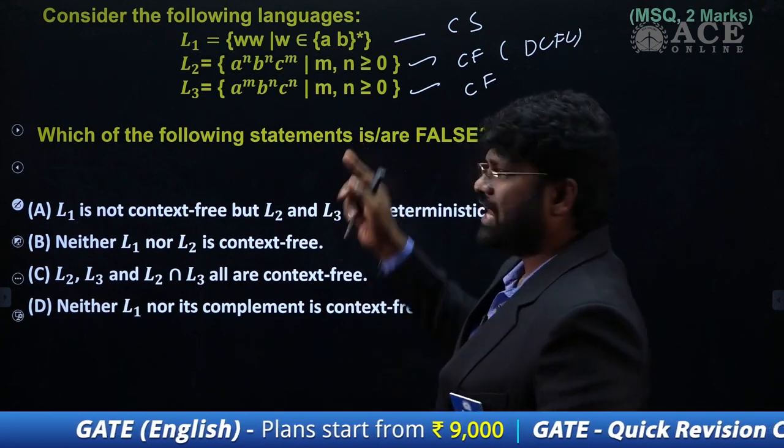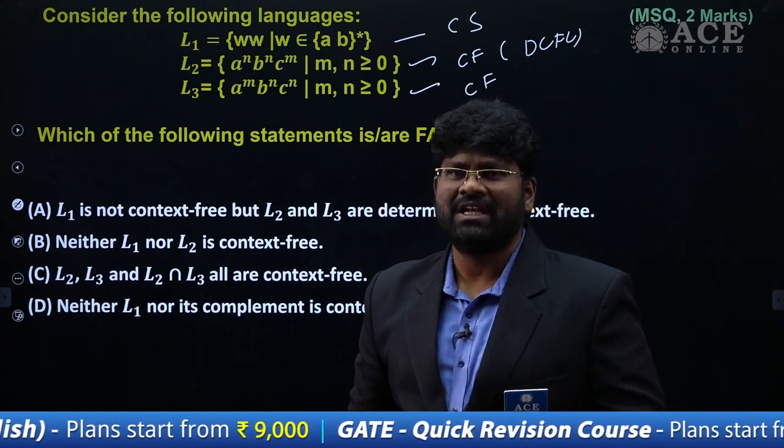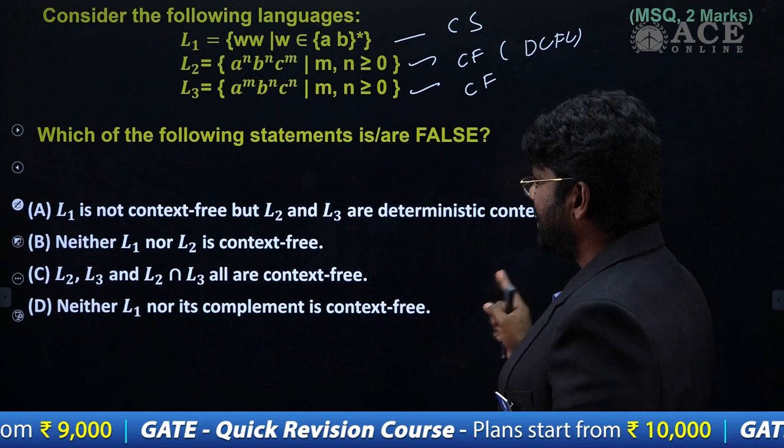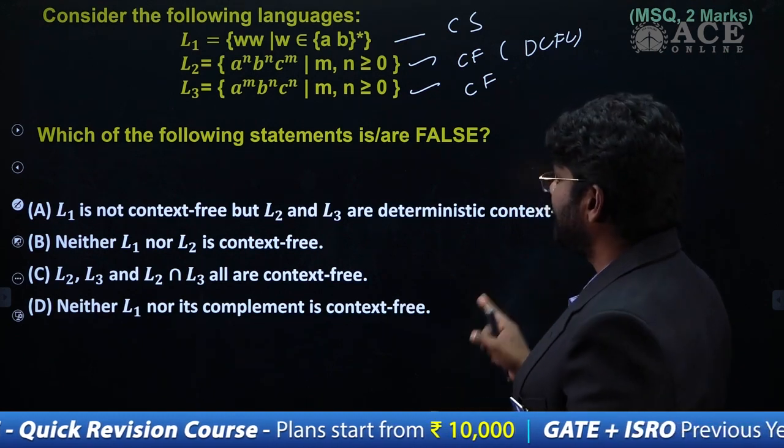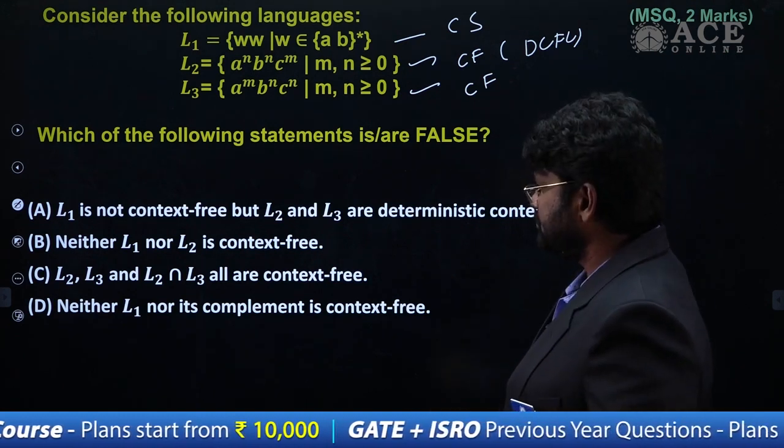DCFLs. We can have a deterministic pushdown automata for both the languages. So that's what option A is, true. But we wanted to have only false statements. So this is true.